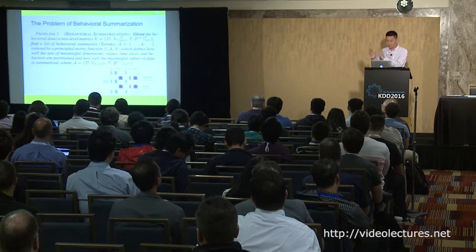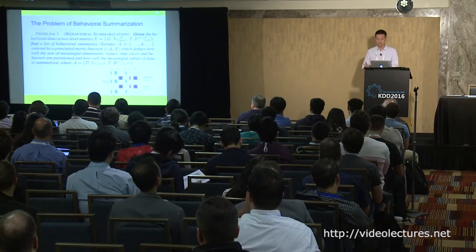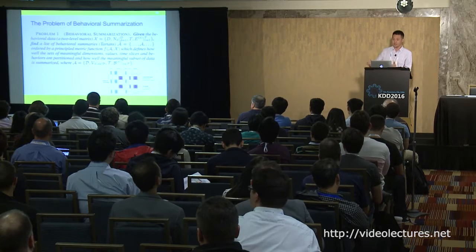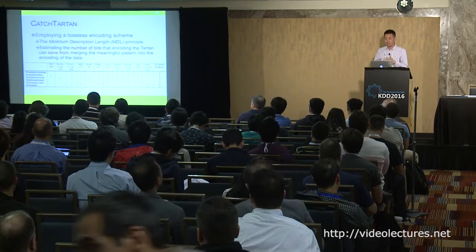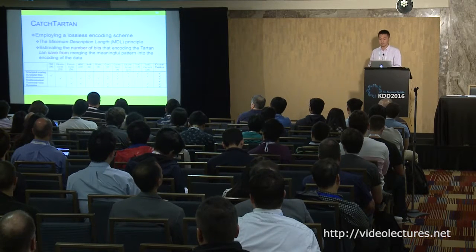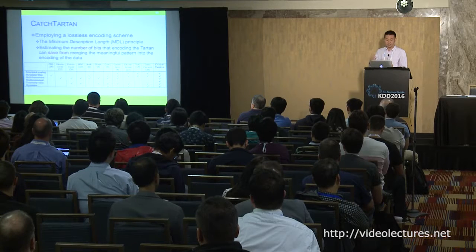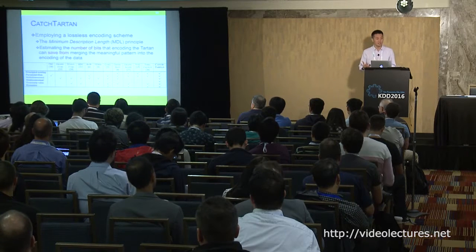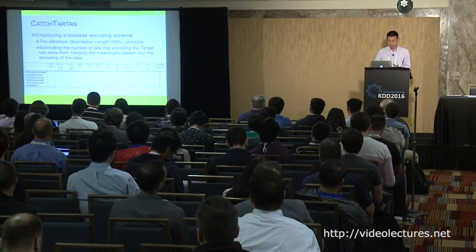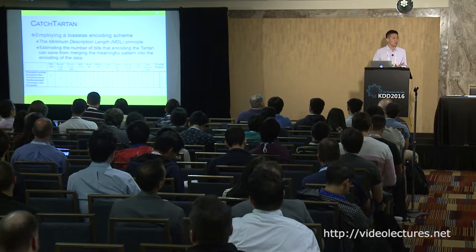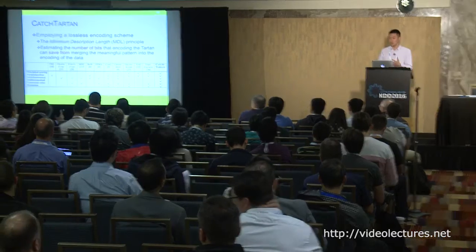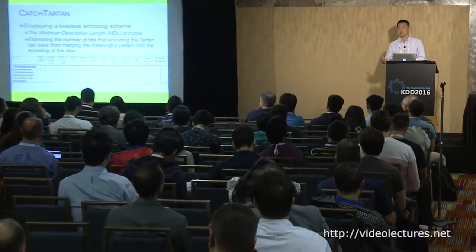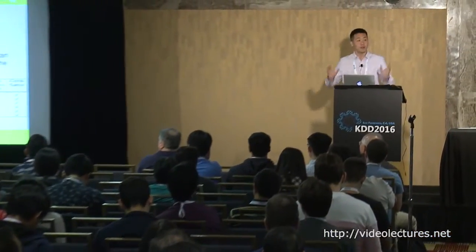So the definition of this problem is: given the behavior data, we formalize it into a two-level matrix. How can we find the summaries, the tartans? We employ a lossless encoding scheme, which is based on the MDL principle, minimum description length. The general philosophy is we want to give a principled score based on information theory to know the importance or significance, or we call it the metric, for the tartan.